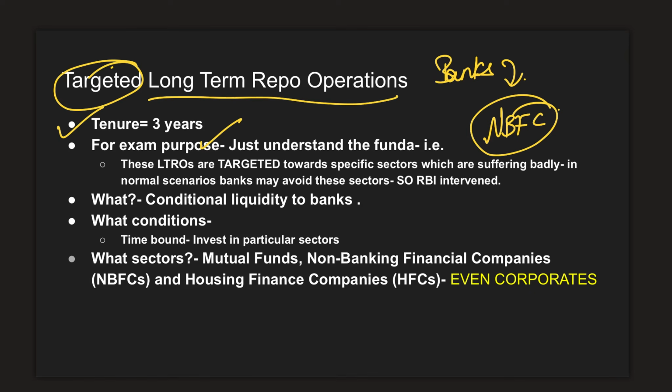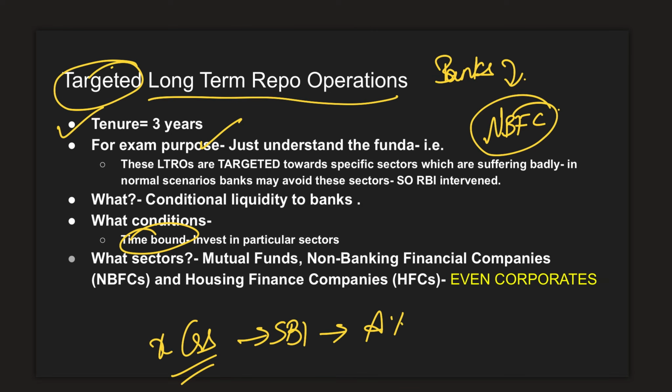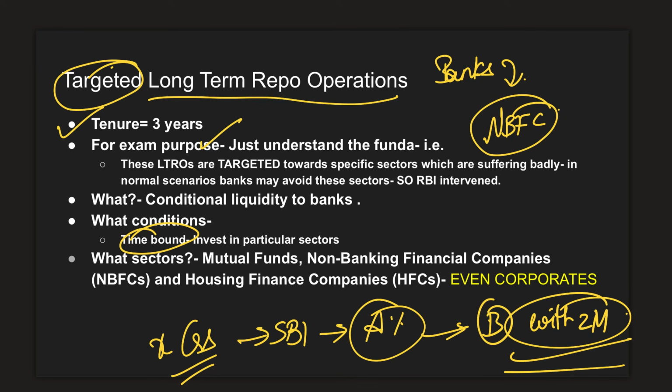And another important point is they're time bound. Let's say some X crores of money is lent to a bank like SBI, now a certain percentage of this, let's say a percent, is supposed to go to a particular sector B within some 2 months. This can be the condition which is laid down by RBI. This is just an example. So it will help in timely access of funds to these particular sectors, and that is the objective of targeted long-term repo operations. Now, as per RBI, what are these sectors?